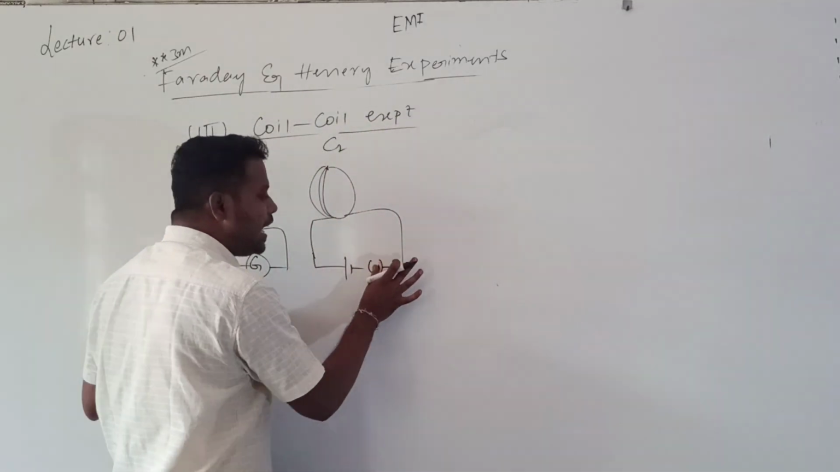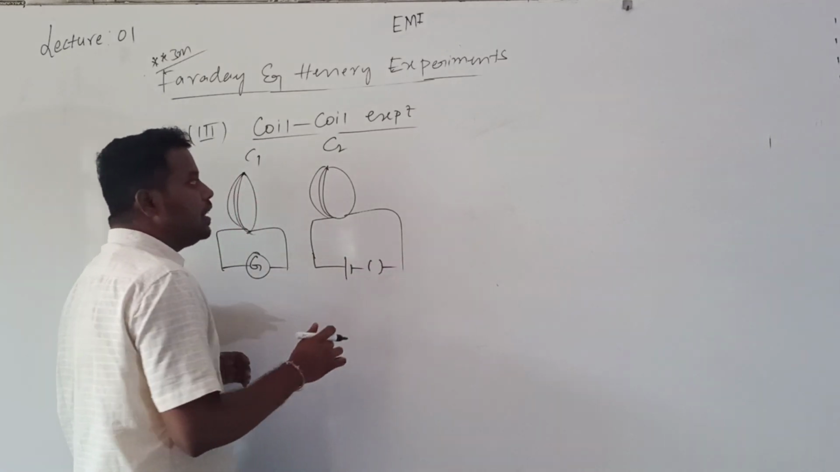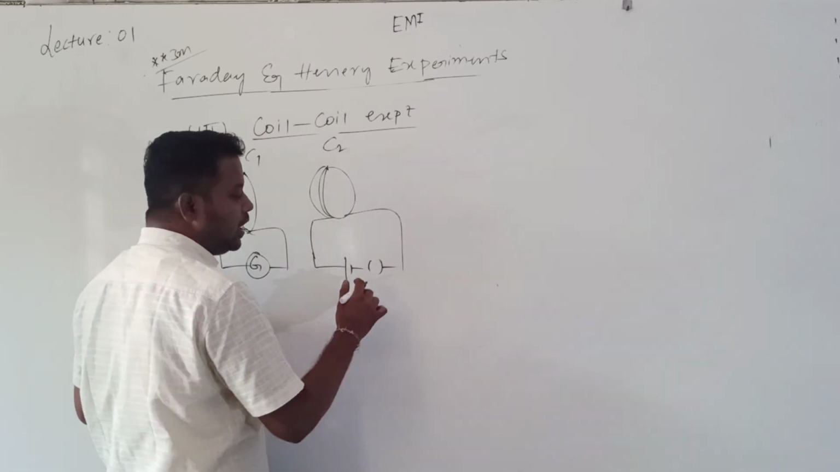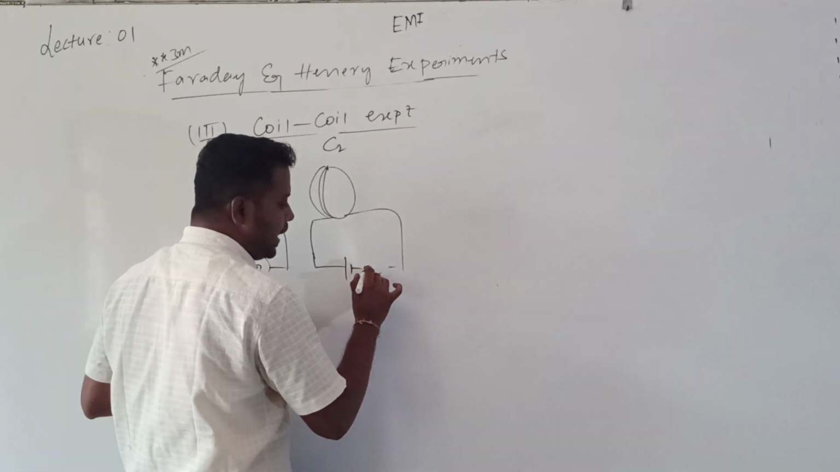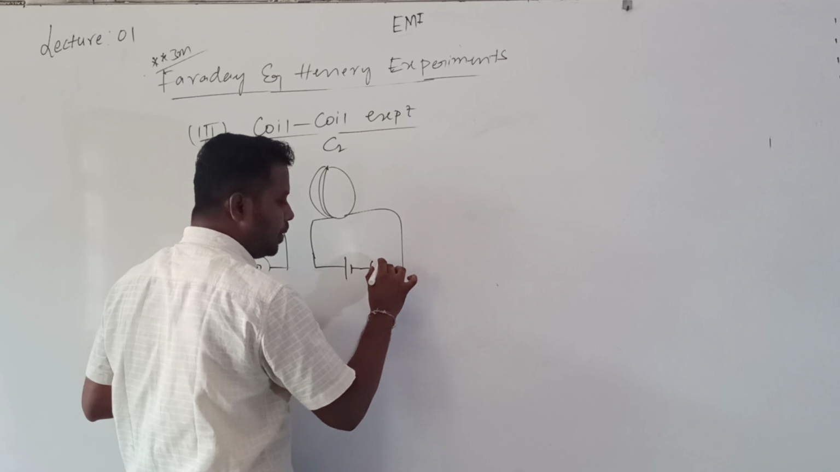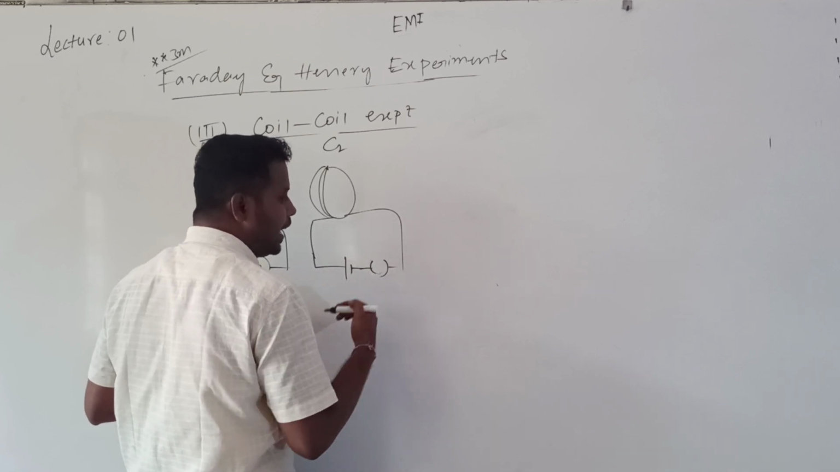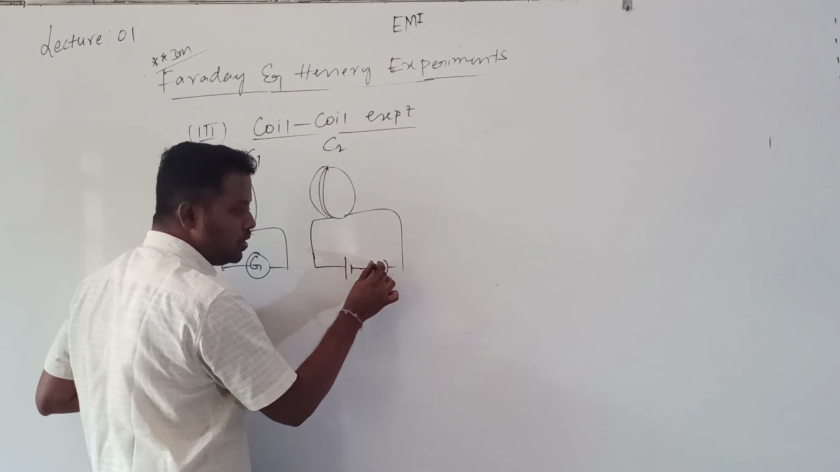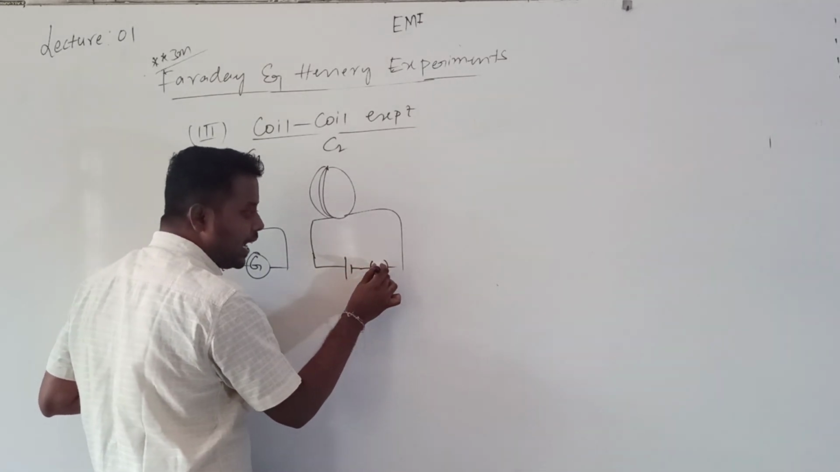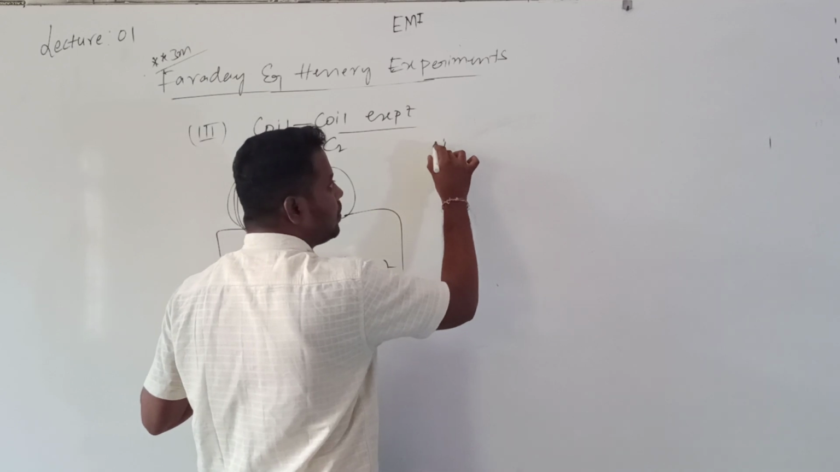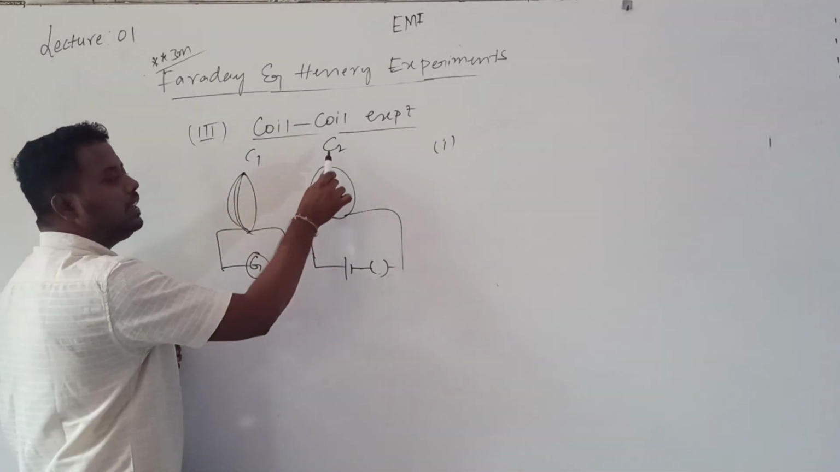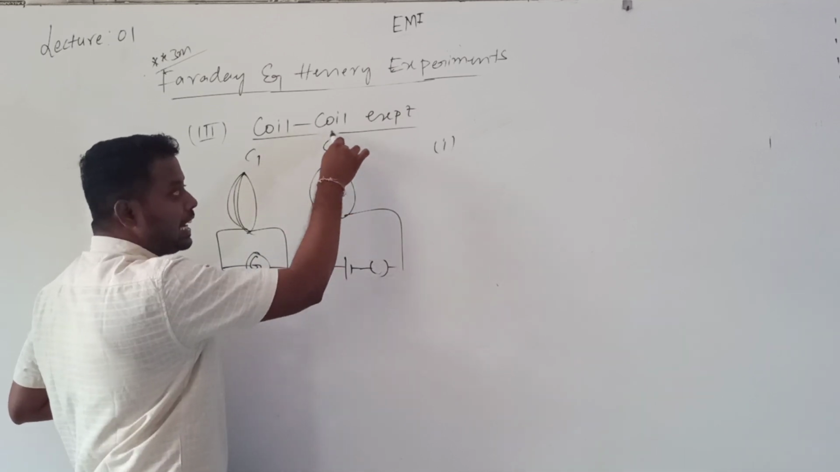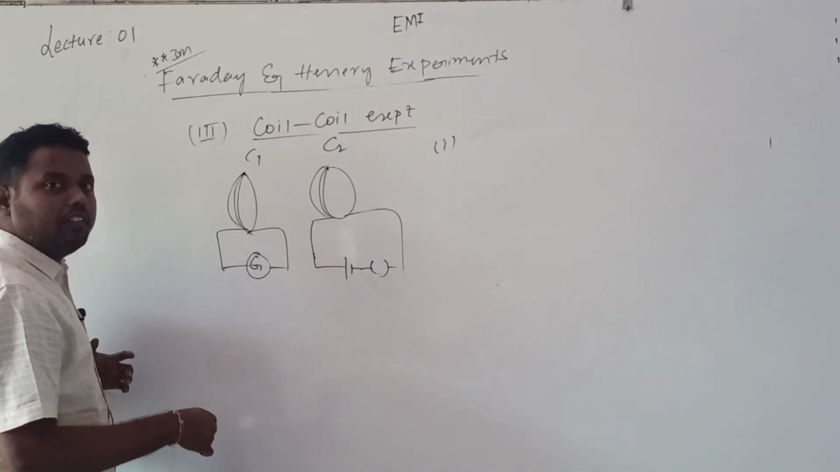So then what did they do? They observed what happens whenever this plug key is opened or closed. This is the indication for the plug key. When you close the plug key, this is the first conclusion: the current in C2 increases. For the current to increase, it takes some time. We will come to know why.